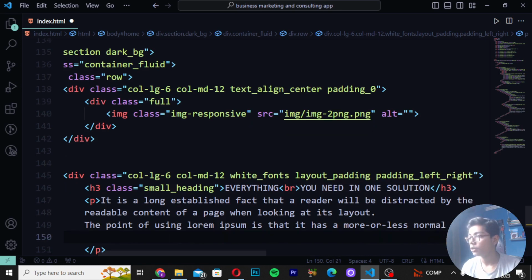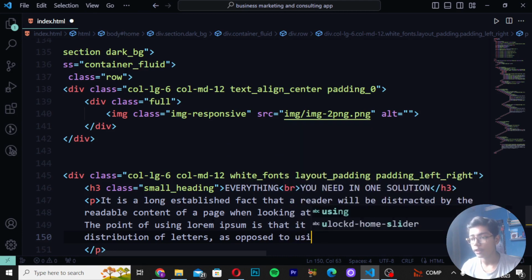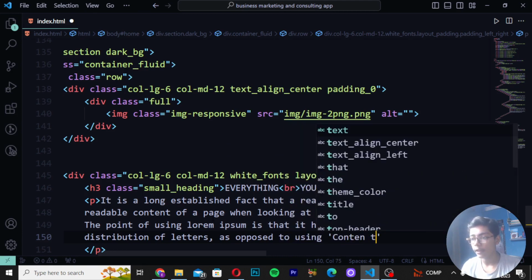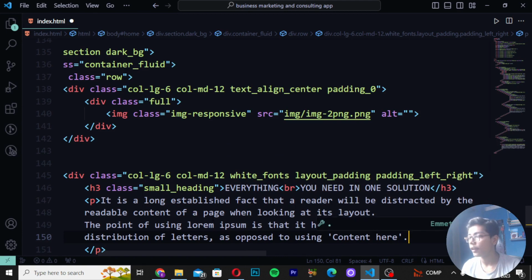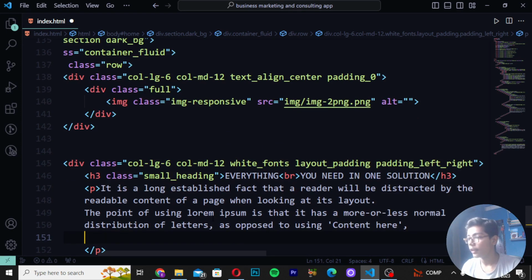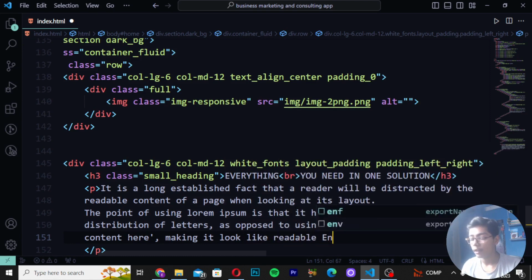And then here I will be now just writing distribution. Then here I will be writing off letters as opposed to using. Then here I will be now just writing content here like this. You can write a normal text, then right here this tag, and then when you just written this, just remove the column from here, and then I will be writing here content here like this, and then right here making it look like. Then here I will be writing readable English.